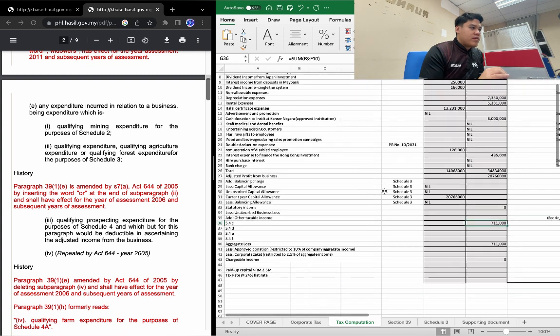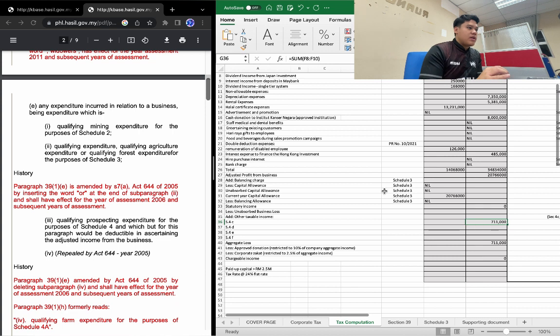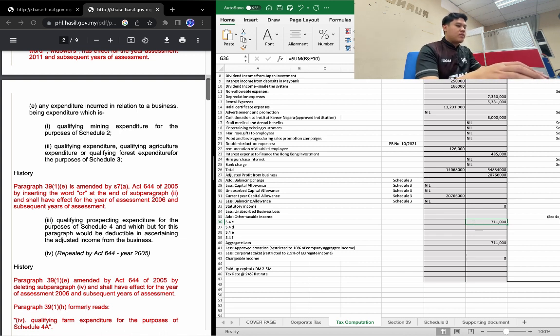Dividend income from the Japan investment is supposed to be allowable. Interest income from deposits in Maybank is also allowable. And dividend income single tier system is also supposed to be allowable. So all will be nil. We have no aggregate loss and no aggregate income, therefore we can't deduct the approved donation, so the approved donation will be burned.